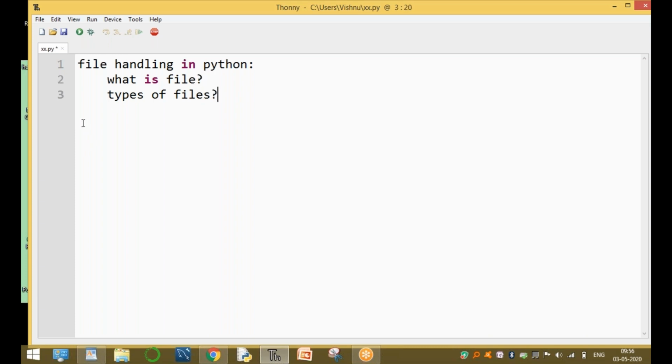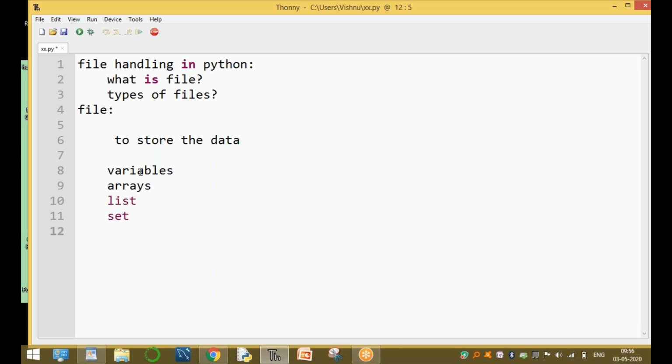Now, what is a file? A file means storing information, or storing data. Computers are used mainly to store data. To store the data, there are different ways. One way is variables. Another one is arrays. Another one is a list. Another one is a set. Another one is tuples. Another one is dictionaries, and so on. This is an ordinary variable, array variable, list variable, set variable, tuple variable, and dictionary variable.